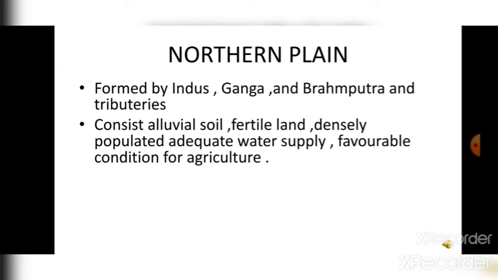And with the help of all the rivers and their tributaries, this is the area where the rivers ensure an adequate amount of water supply. And if we talk about the climatic condition, then it is favorable for most of the crops that are grown in India. So that is why this is a very important area that lies in India.